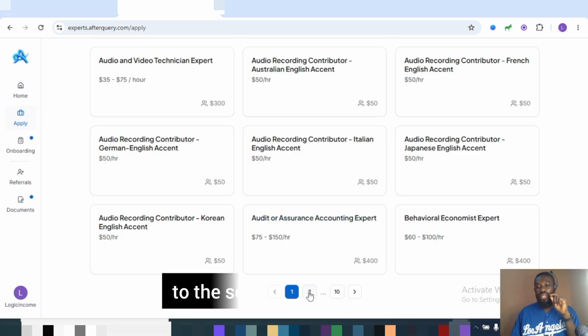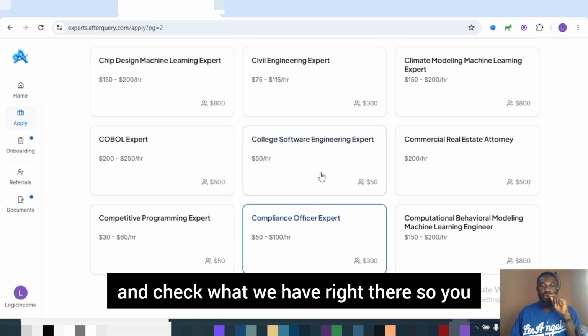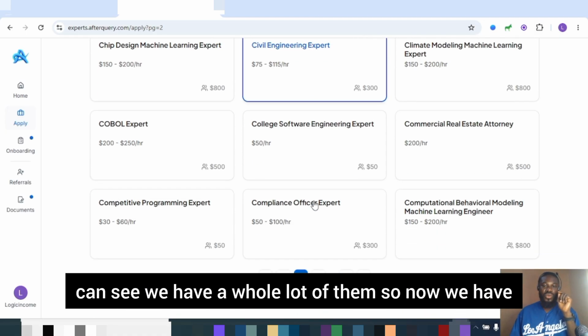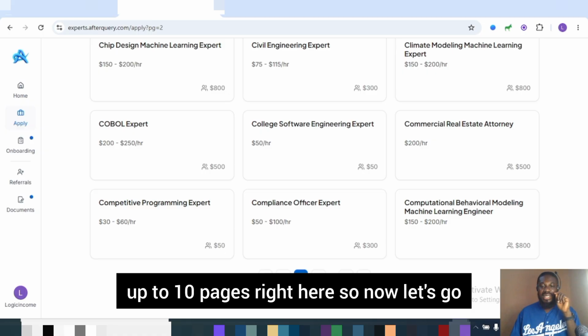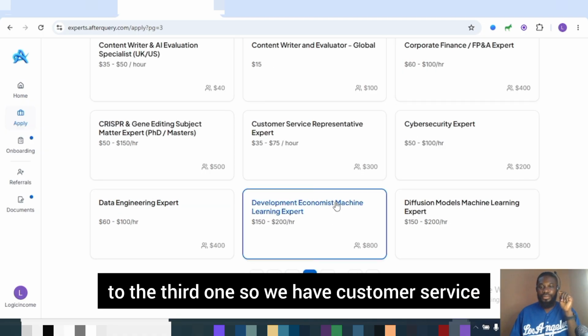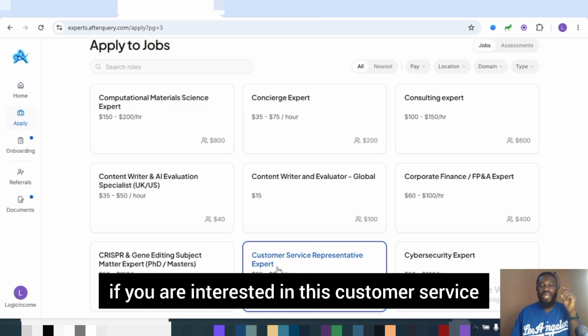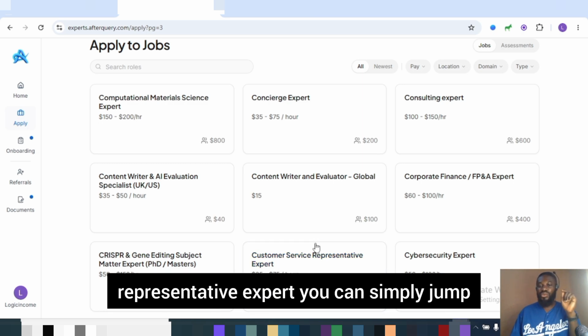Now let me go to the second page right here and check what we have there. So you can see we have a whole lot of them. Now we have up to 10 pages right here. Now let's go to the third one. So we have customer service representative expert. If you are interested in this customer service representative expert, you can simply jump on this.